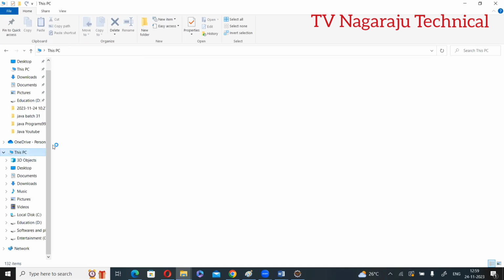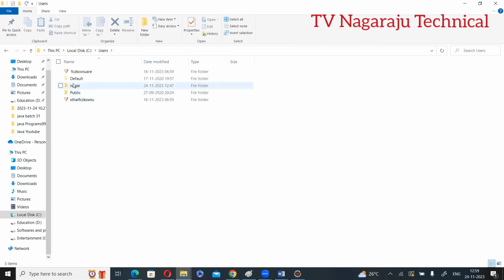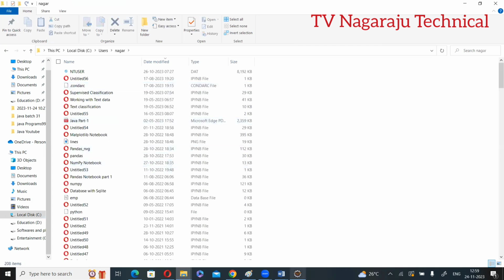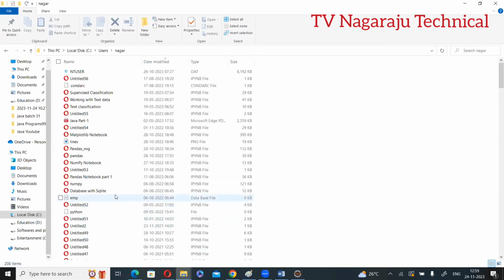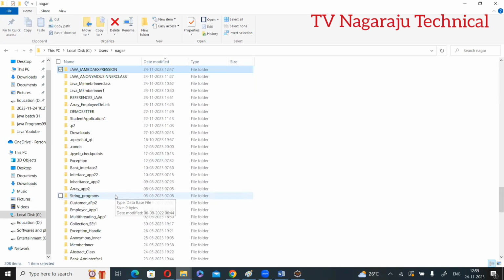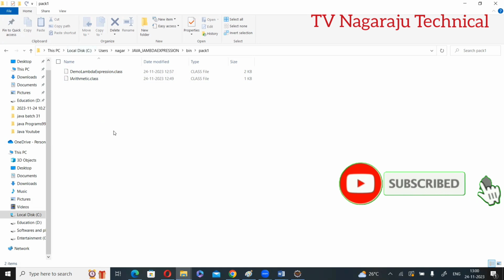Go to C drive, users. What is my project name? My project name is Java Lambda Expression. Go to bin, pack 1. Check the files: only two .class files. Even though there are only two .class files, I implemented the abstract method. You got it? This is the concept of lambda expression.